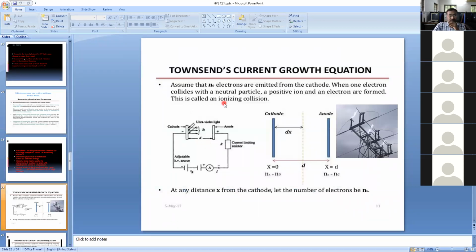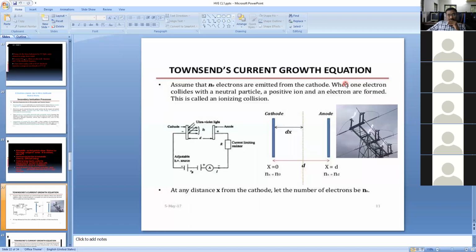So today's class starts here. Yesterday's class was completed up to this concept. Previous class we completed up to here. So today's class is Townsend's current growth equation. All of you write in your notes: Townsend's current growth equation.